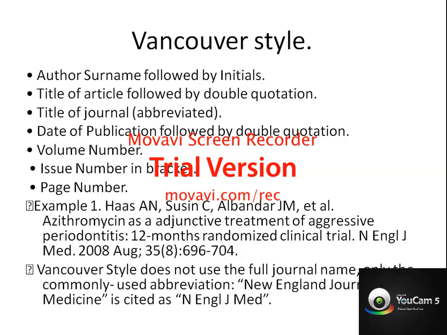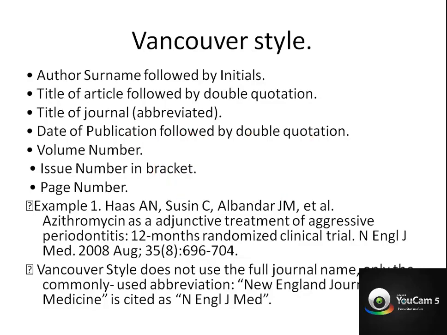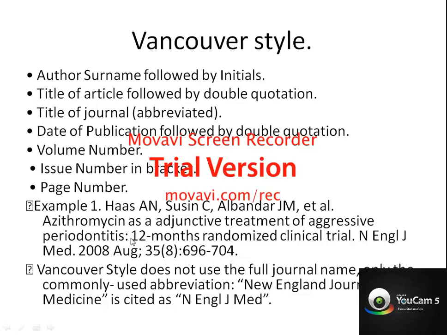Vancouver, for an easy reference: author surname followed by initial, it is the same as APA, title of article followed by double quotation. So the title of the article will be in double quotation, and then title of journal.